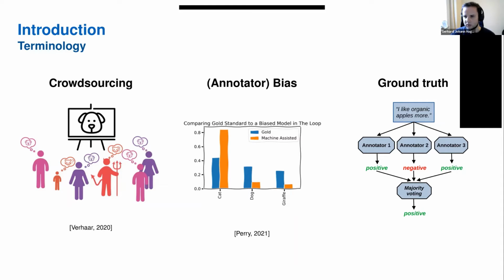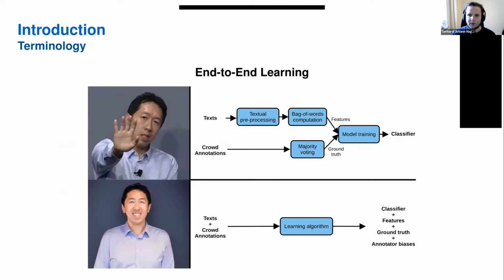And then there's also the term of ground truth, which is how do we get rid of the bad annotations and find a good smallest common denominator. This can be done, for example, by majority voting. So we take the majority annotations, and just see which is the most voted, most given annotation, and that's the one that we take. That's the naive way of finding a common ground truth of everything. But then still there are the separate annotator biases.